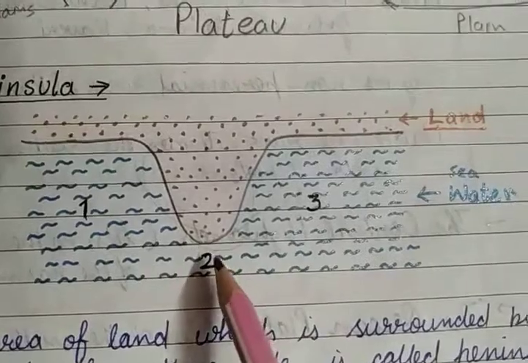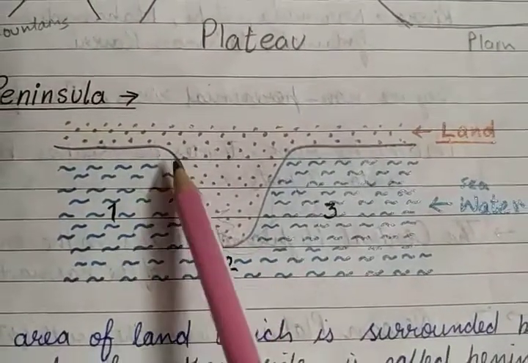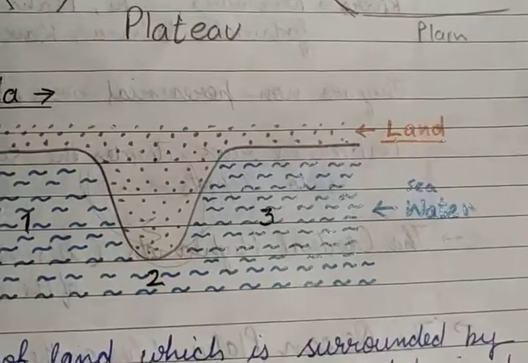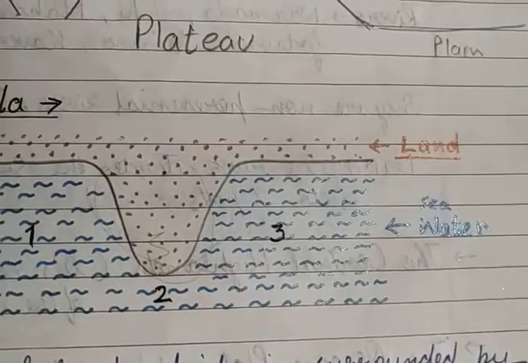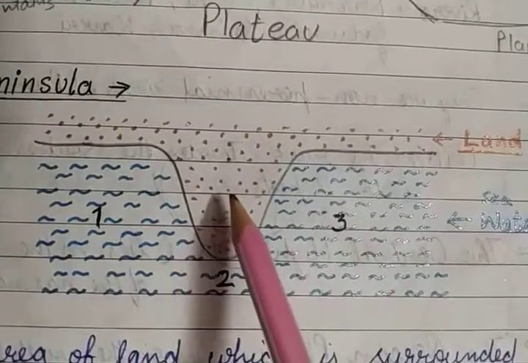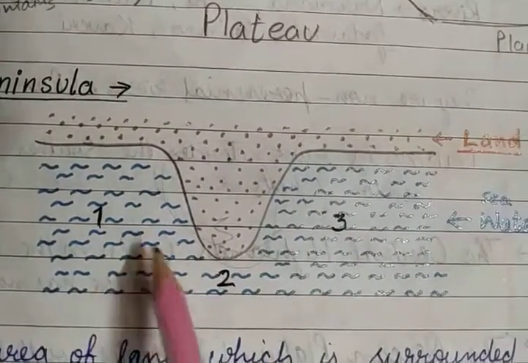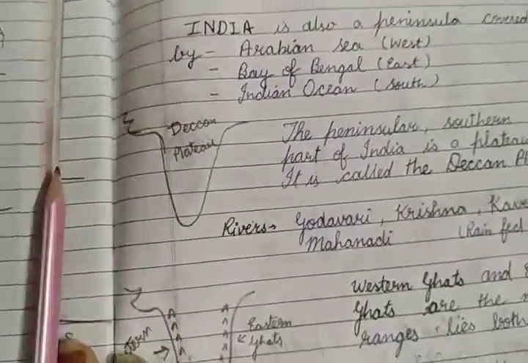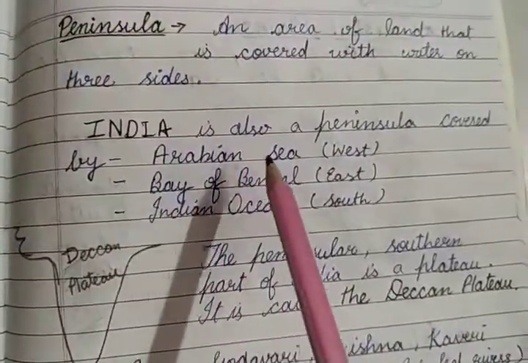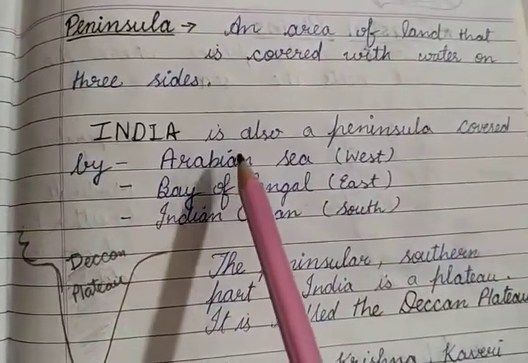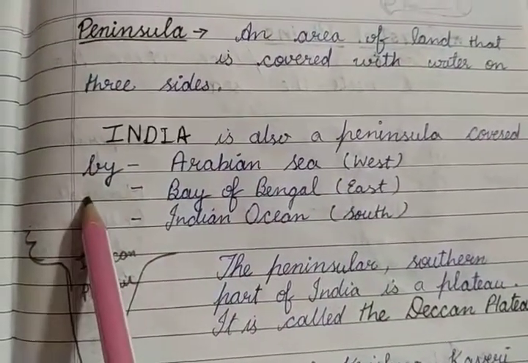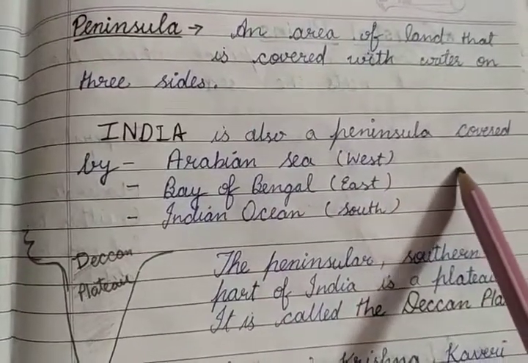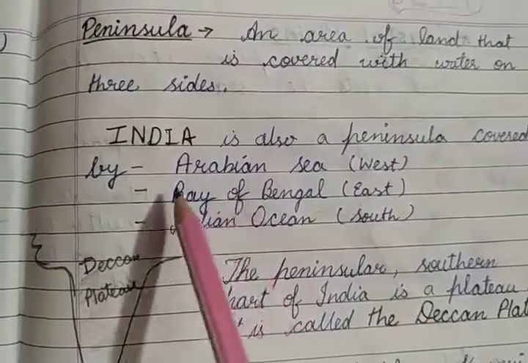And the southern part of India, उसका शेप भी ऐसा ही है. तो India is also a peninsula. बहुत सारी बुक में लिखा भी होता है कि India is a peninsula. So what is the meaning of peninsula? Land which is surrounded by water from 3 sides. So India is also a peninsula covered by Arabian Sea. This direction we have Arabian Sea, downside we have Indian Ocean, and from this direction we have Bay of Bengal.